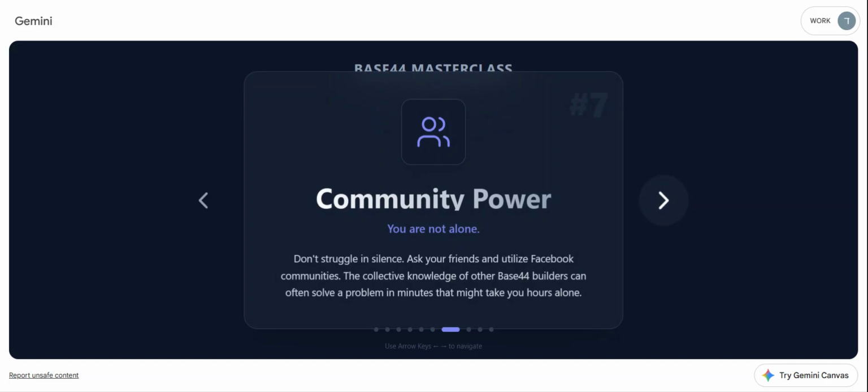Then, community. There are many communities. There are communities on Facebook and there are communities on Discord, and there are many communities that you can consult with. Don't be alone, use these communities. These communities can help you solve problems. All users experience the same things, so it's a good opportunity to use the community and thus evolve and learn.